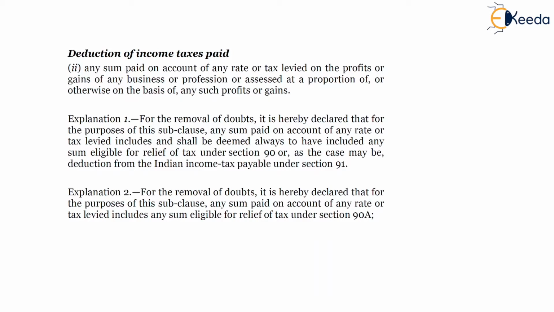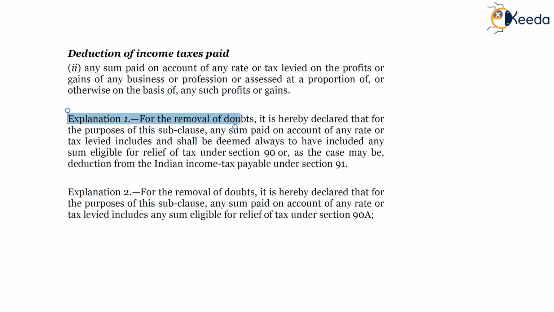On your screen, 40A(2): any sum paid on account of any rate or tax levied on the profits or gains, or assessed at a proportion of or otherwise on the basis of any such profits and gains. Basically, any taxes which are payable won't be allowed under section 40A(2).